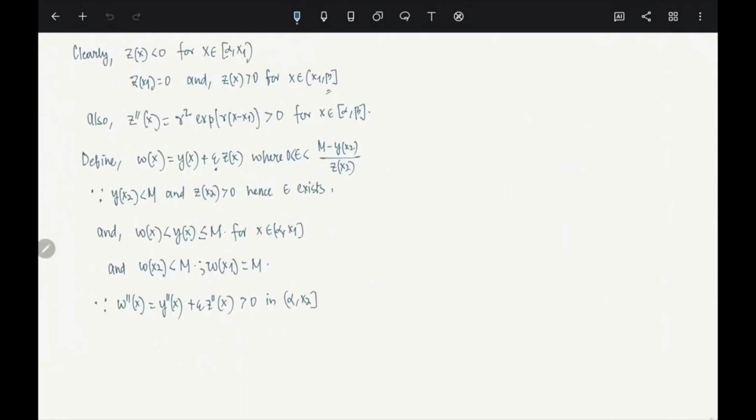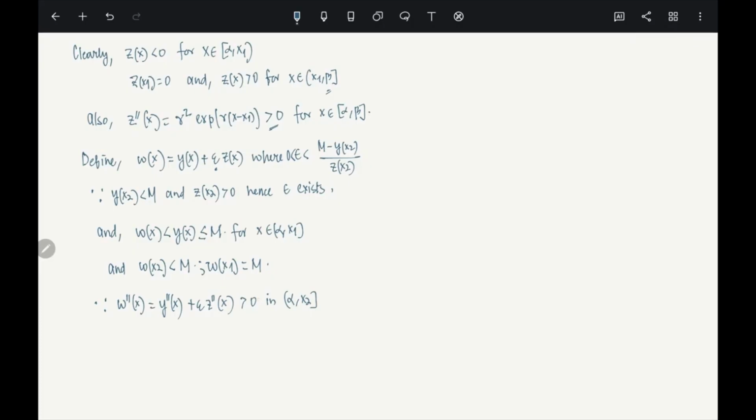And z is such that z double prime is strictly positive between alpha and beta. So y double prime x plus epsilon times z double prime x is strictly positive. Is this okay? And so in between alpha and x2, w double prime of x is strictly positive.